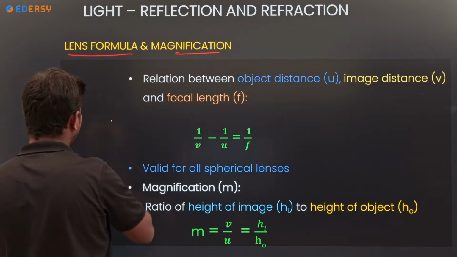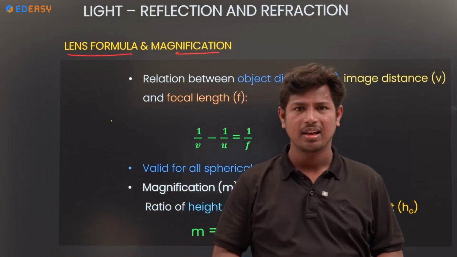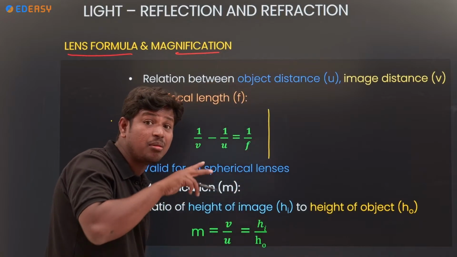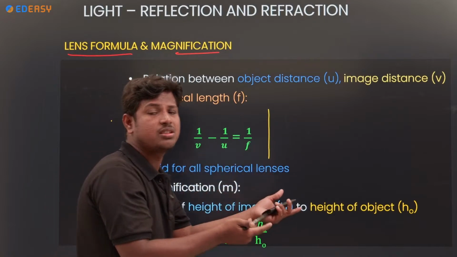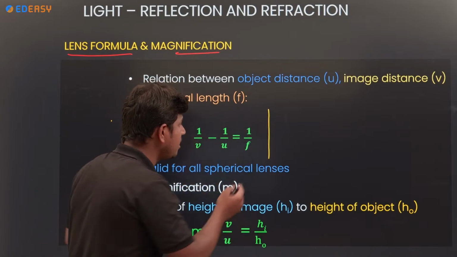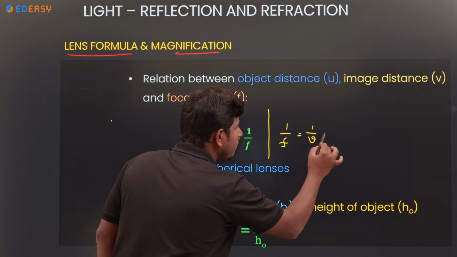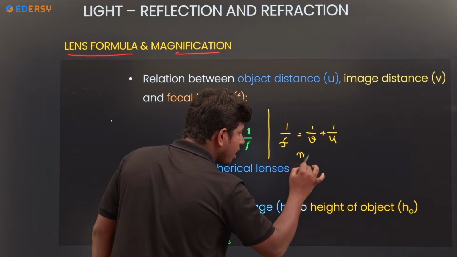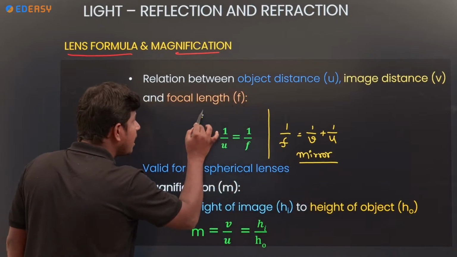Lens formula and magnification. So we know the mirror formula, right? What is the mirror formula? I'm comparing. See, here I'm reminding that mirror as well as lens. Okay, because in the past section you forget about mirror. Now I'm revising that mirror formula. So 1 by f is equal to 1 by v plus 1 by u. See, this is the mirror formula. And this is the lens.